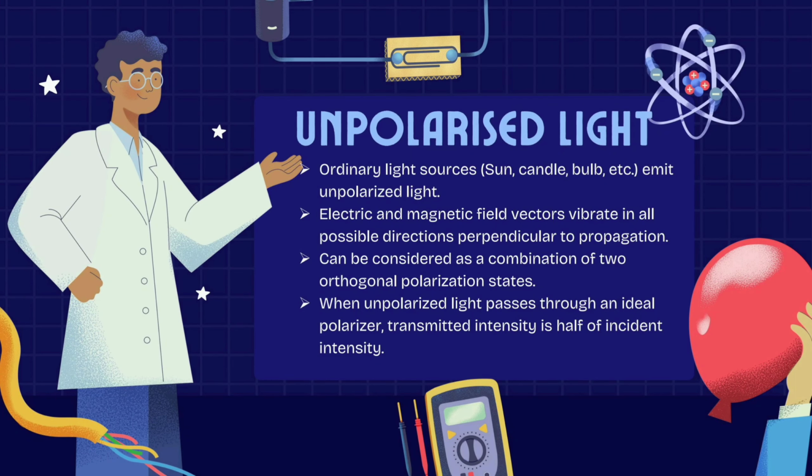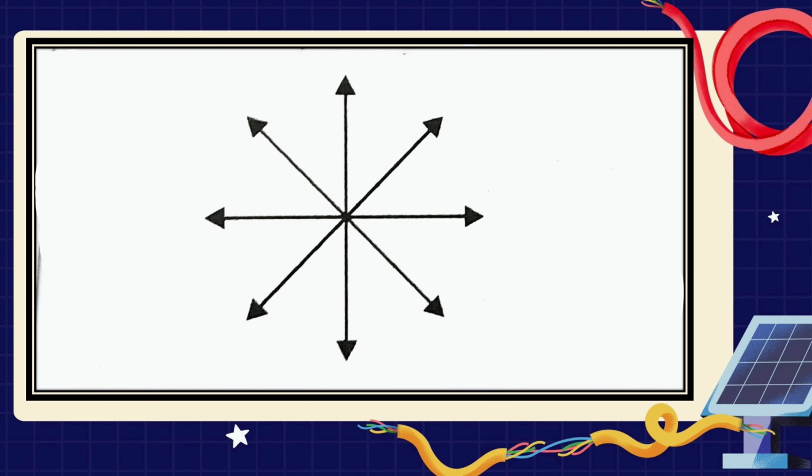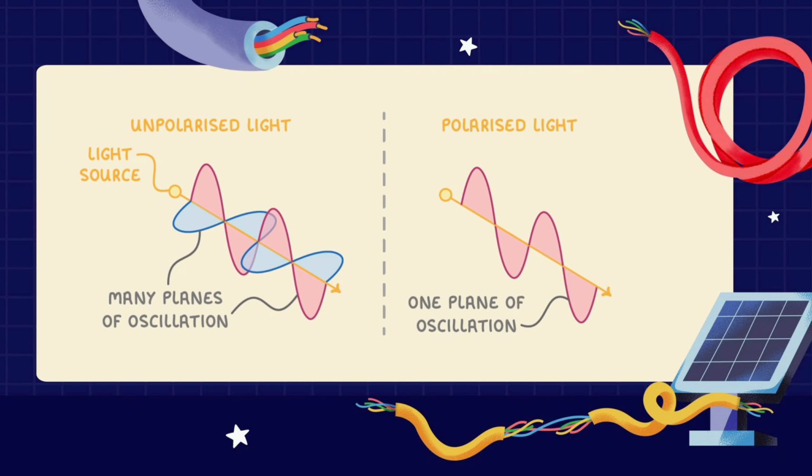Most of the ordinary light sources like the sun, candlelight, electric bulb, etc. emit unpolarized light. In an unpolarized light, electric and magnetic field vectors vibrate in all possible directions perpendicular to each other and also perpendicular to the direction of propagation of light. Unpolarized light can be represented as shown in the figure. The unpolarized light can be considered to be composed of two linear orthogonal polarization states with complete incoherence.